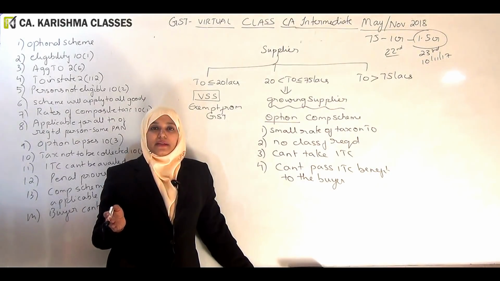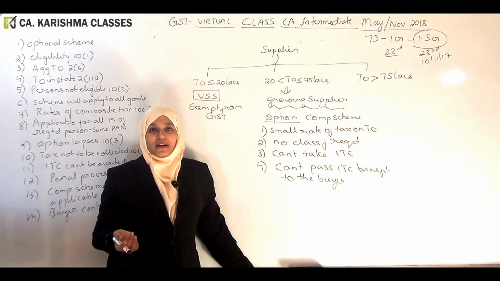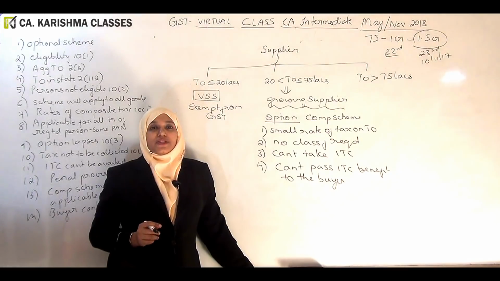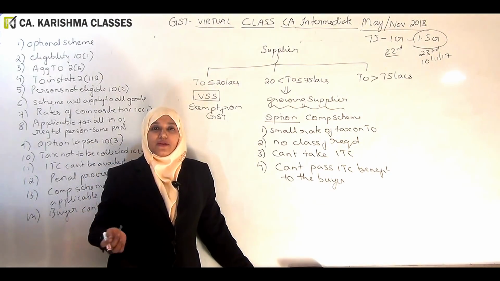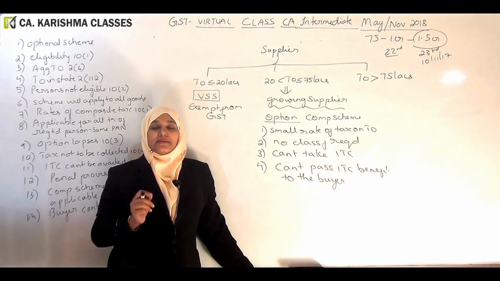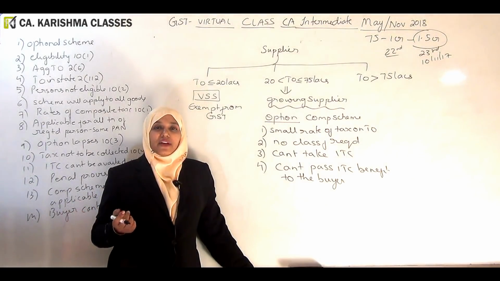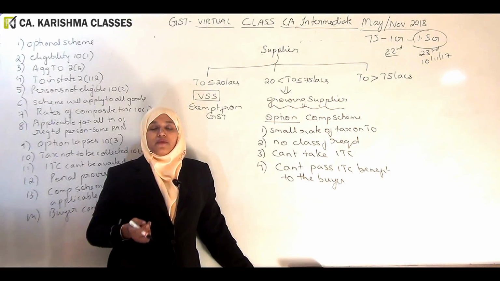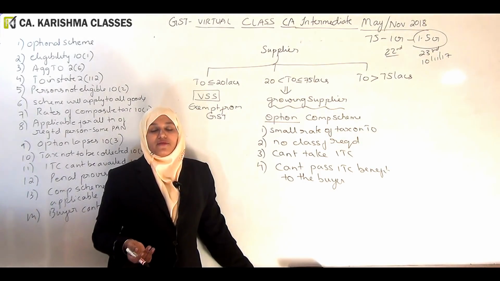We are telling the buyer, the one who bought the goods from the composition dealer, you have paid a negligible amount of tax, why do you want credit? And the same composition dealer must have purchased goods from regular people and paid some regular taxes, but because the ultimate tax is very small, we can't give him credit for his purchases. Anyway, the government is taking a very small, reduced rate of tax. When they are taking a reduced rate, where is the question of giving you credit? So you will not get credit, and you can't pass on the benefit of credit.